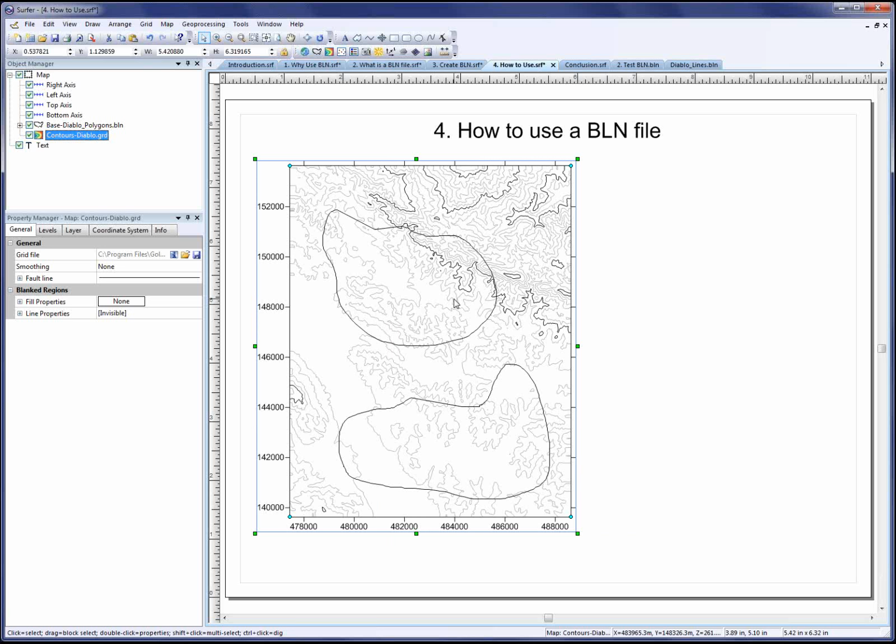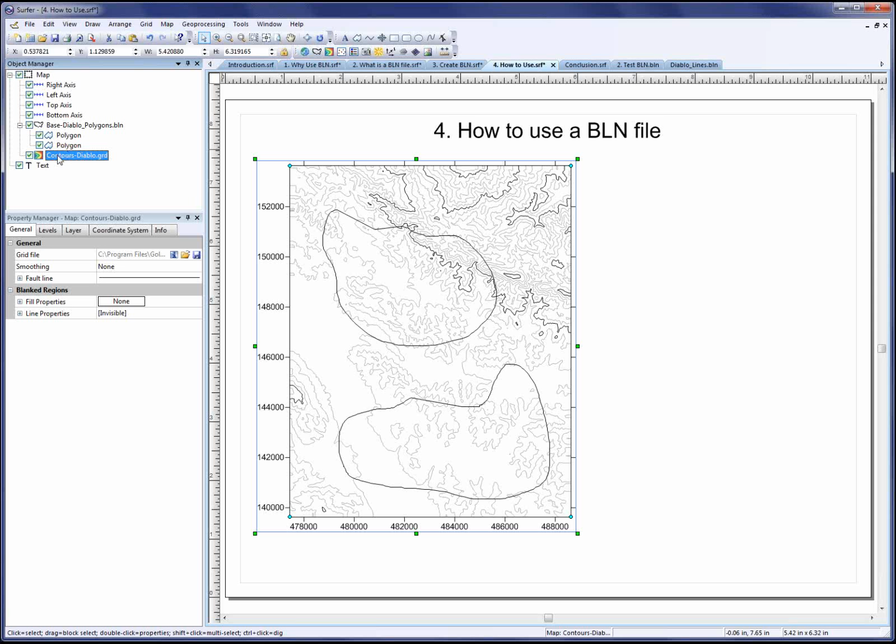This is easy to verify by creating the base map of the BLN file, like we did here, just expanding the base layer and then checking out the contents here. If there are points or polylines in there, the grid can be blanked in an unexpected way.